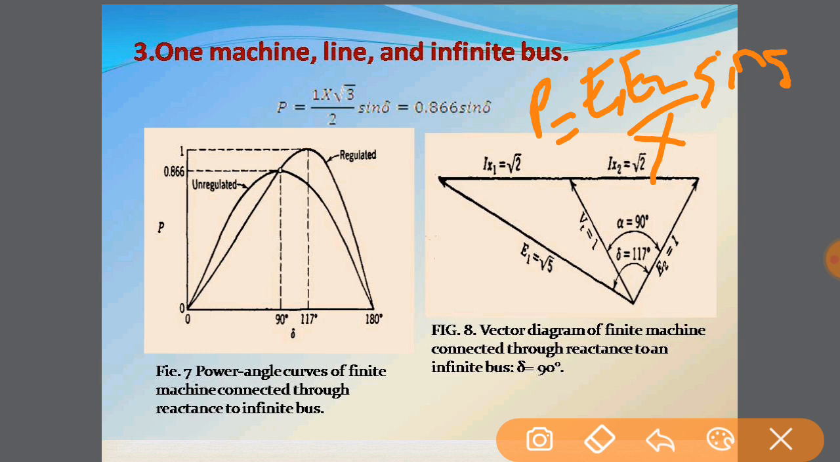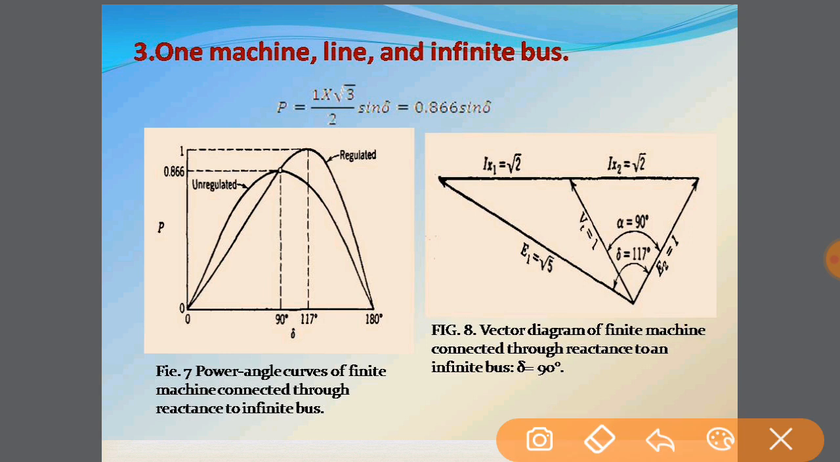While substituting and finding out the values, again if we draw it in the form of a vector diagram, at del equal to 90 degree, when we solve this, we get 1 into root 3 upon 2 is equal to 0.866 into sine del. Coming to the vector diagram, as we are considering del equal to 90 degree, the limiting factor here will be 90 degree in one case, and for the regulated one it will go up to as long as 117. Both the graphs will end at 180 degree.